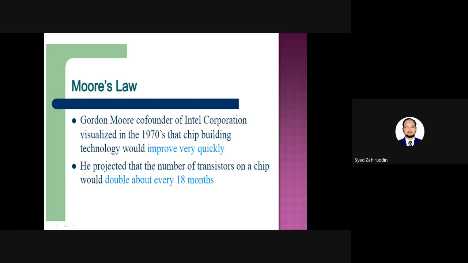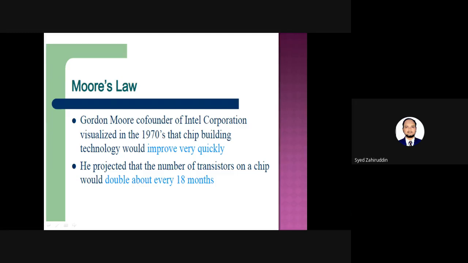In order to avoid that, if you place all those similar components into a single IC chip, then the parasitic capacitances and parasitic resistances will be very small. Due to that, the power consumption will be very much reduced. Then the reduced cost. Individually, if you purchase single components and fabricate or design one type of circuit, then the cost will be more.